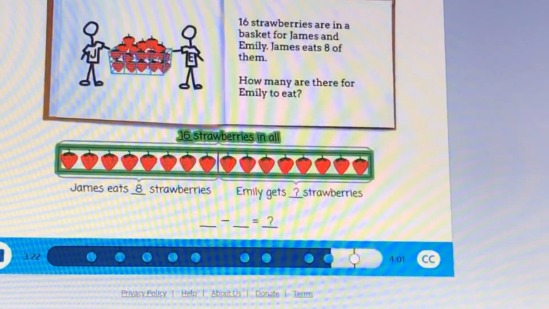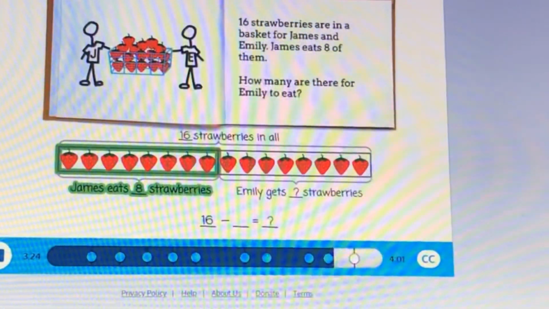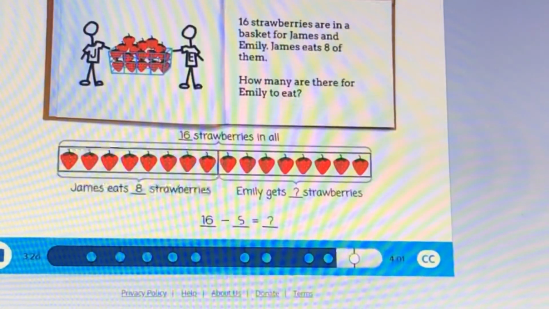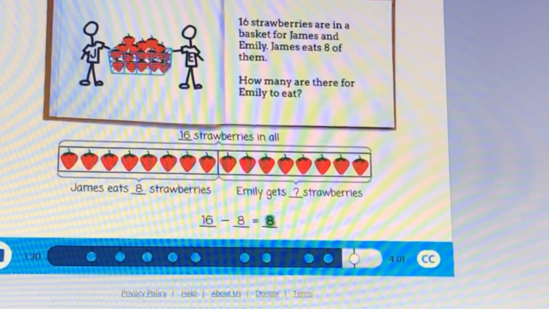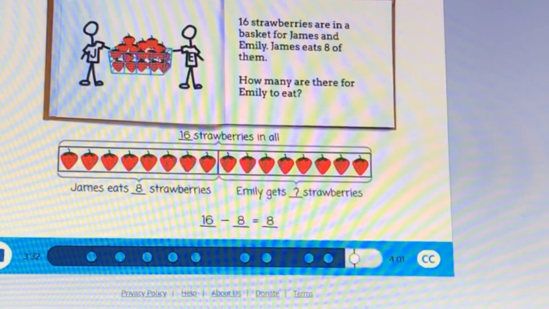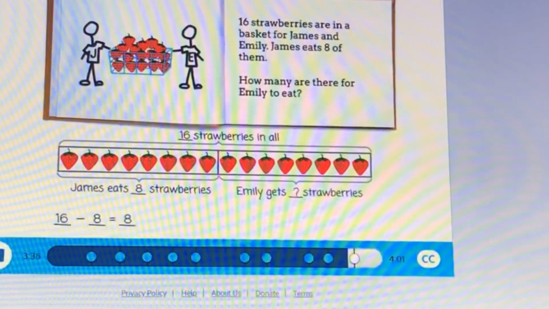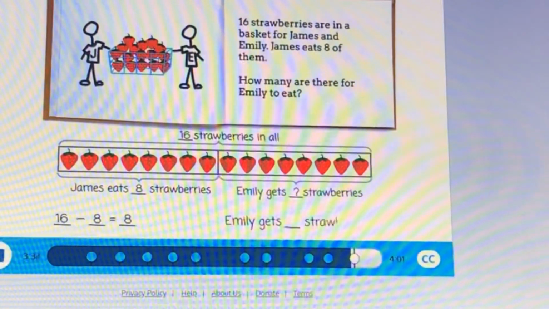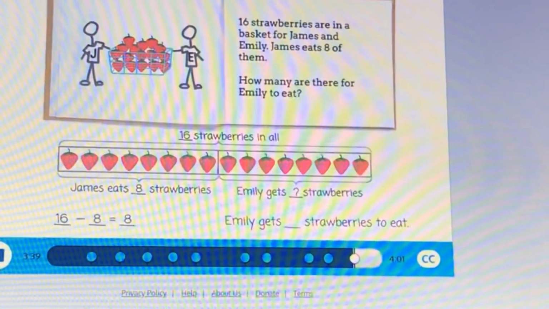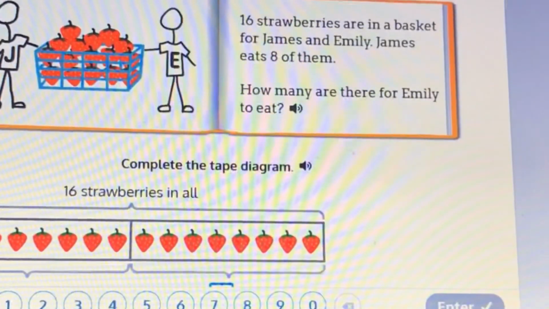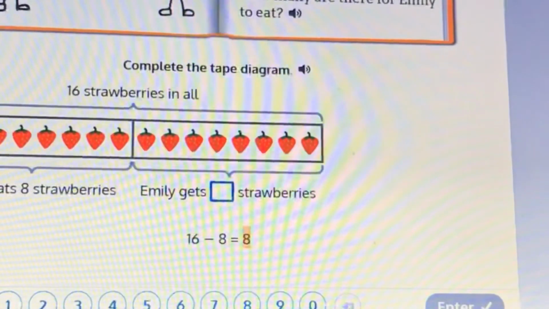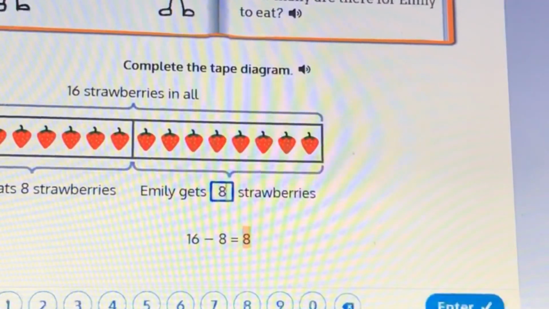16 strawberries in all, minus the 8 strawberries James eats. That equals 8 strawberries for Emily. Now, complete the tape diagram to show Emily's part. Then, show the answer to our question in a word sentence. Okay, complete the tape diagram. We're going to put down here the number of strawberries that Emily gets to eat. We said 8. She also gets 8 strawberries to eat.